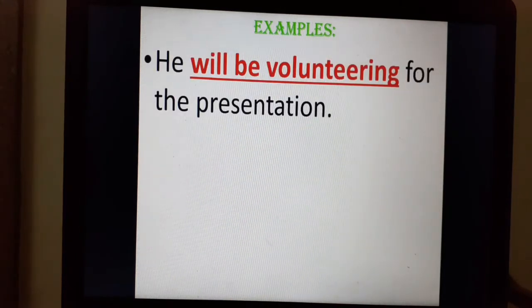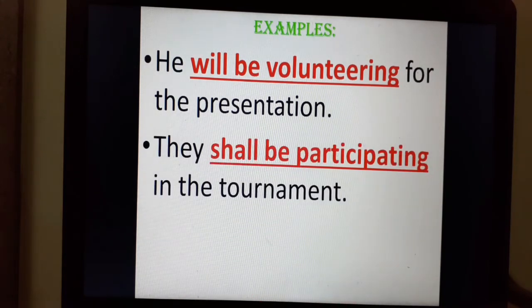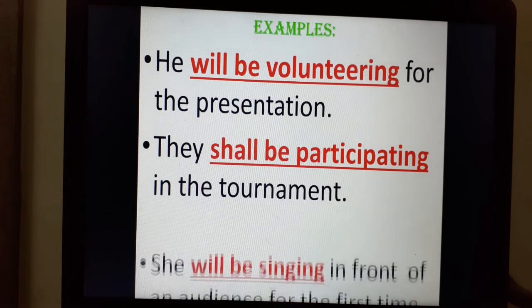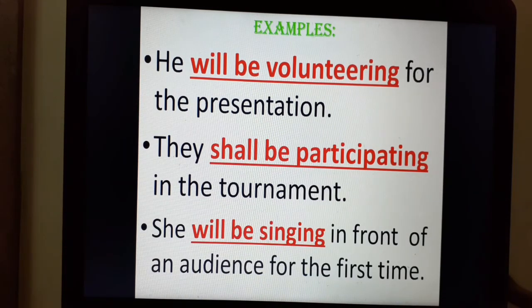Some more examples. He will be volunteering for the presentation. They shall be participating in the tournament. She will be singing in front of an audience for the first time.